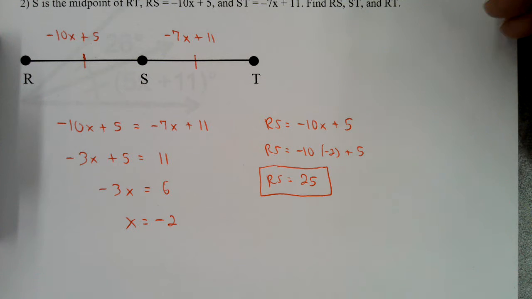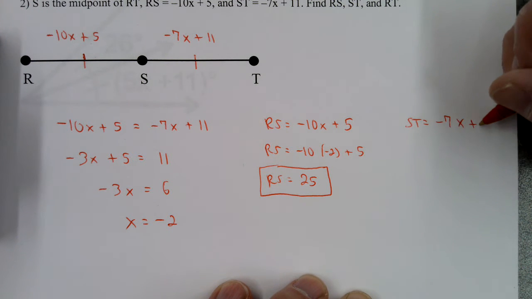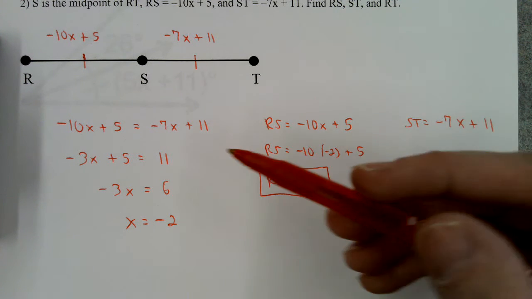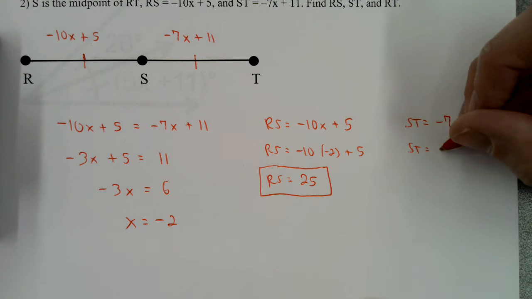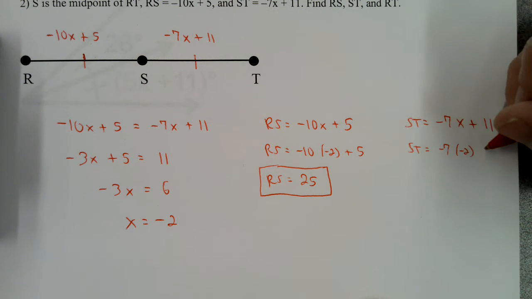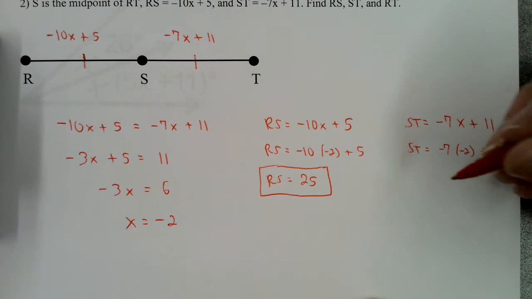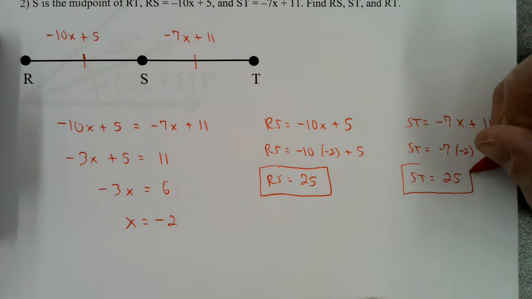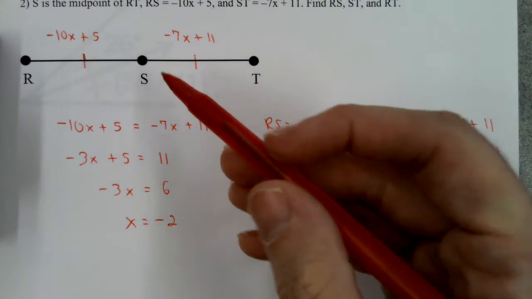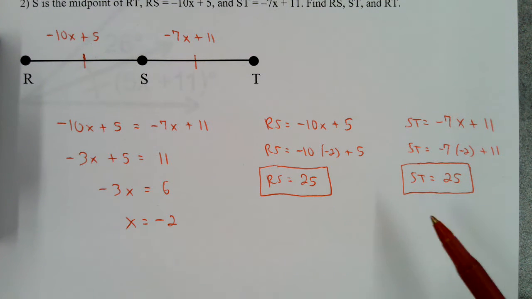Let's do ST next. ST equals negative 7x plus 11. And we know that x is negative 2. So negative 7 times negative 2 plus 11. Negative 7 times negative 2 is 14. 14 plus 11 equals 25. Now that should make sense because S was the midpoint, so this segment has to be the same as that segment. So 25 and 25.